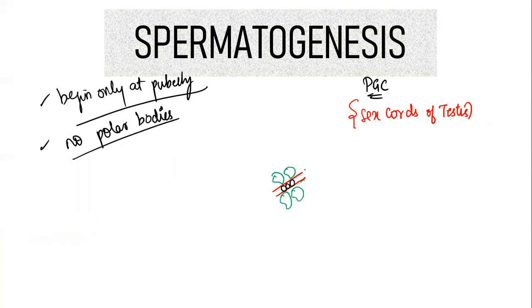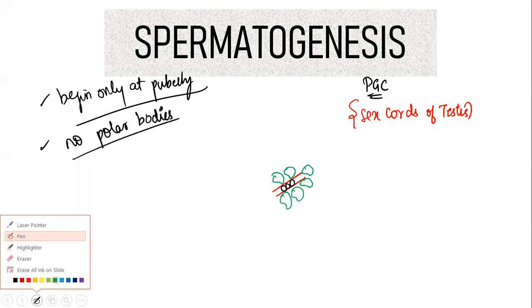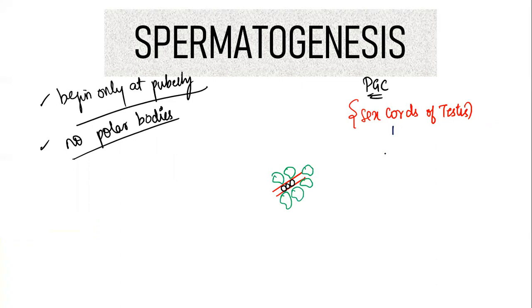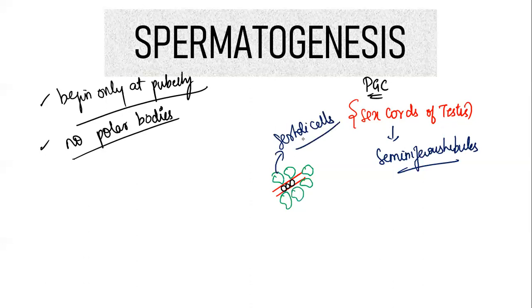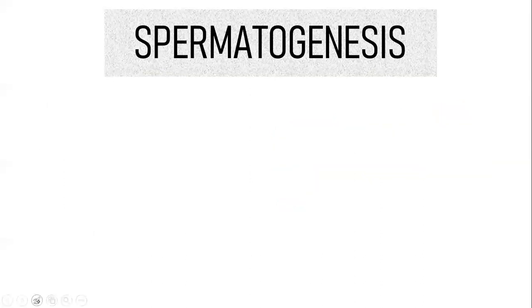When the boy attains puberty, the sex cord becomes the seminiferous tubules. And the surrounding supportive cells that we saw become the Sertoli cells. Again, it is meant for nutrition, right? So the sex cords become the seminiferous tubules and the supportive cells become the Sertoli cells. So spermatogenesis happens in the seminiferous tubules, right? Now let us see the process of spermatogenesis.